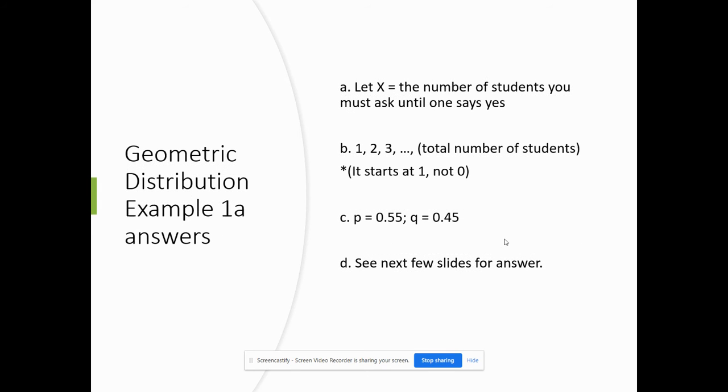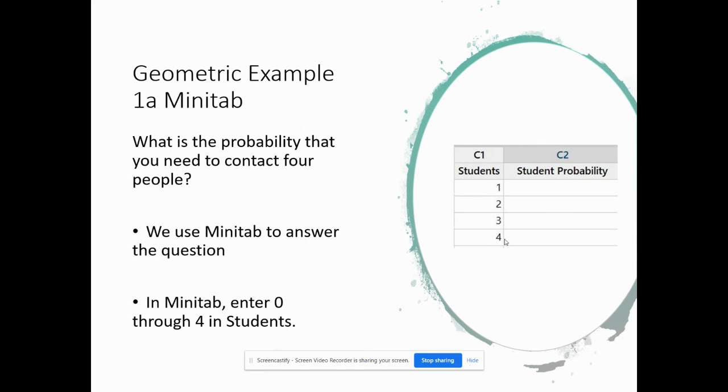All right. So A: let X equal the number of students you must ask until one says yes, they live within 5 miles of you. B is 1, 2, 3, all the way up as you keep going to the total number of students. I started with 1 and not 0. That's different than what we've done before. You start with 1 because if you haven't asked anybody, you haven't done anything, and you have to start with 1. C: P is 0.55, Q is 0.45. All right, so how are we going to get the answer? What is the probability you need to contact four students?